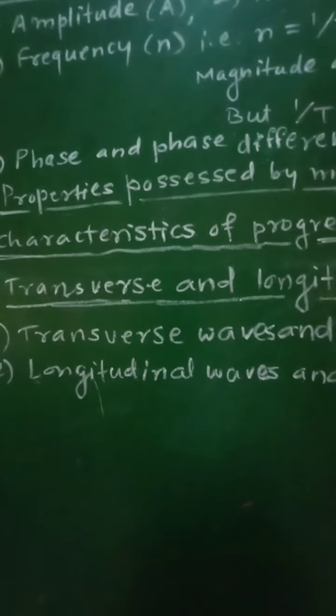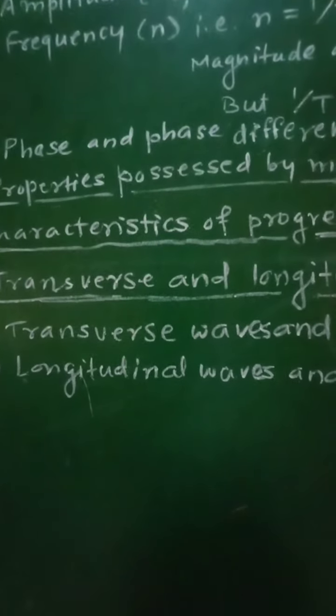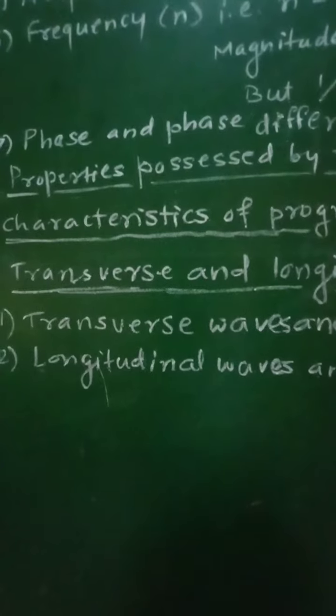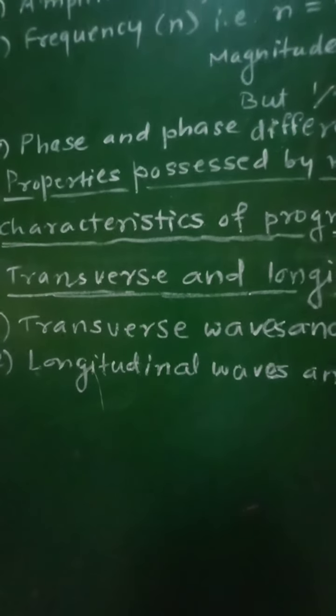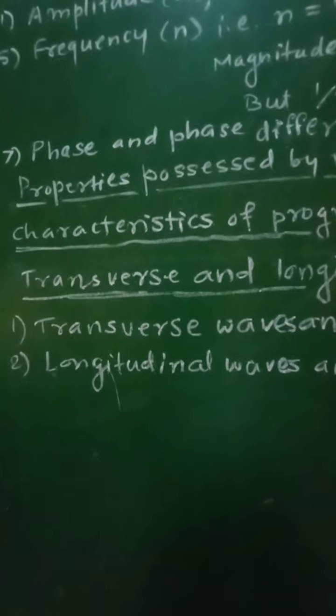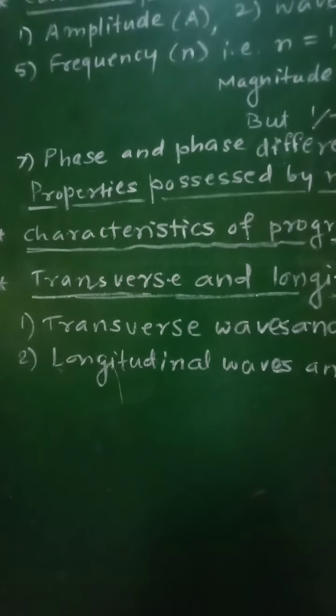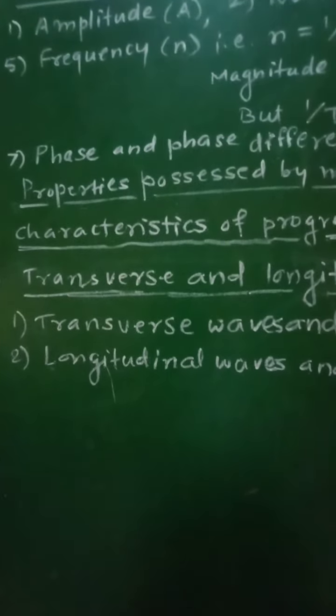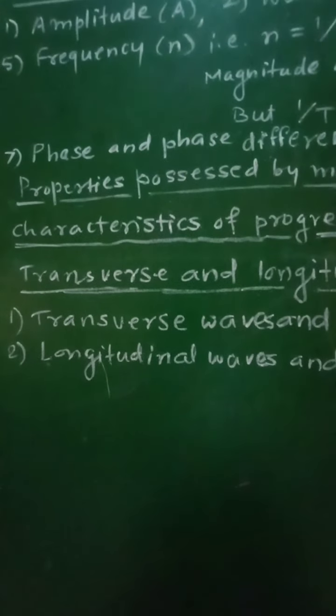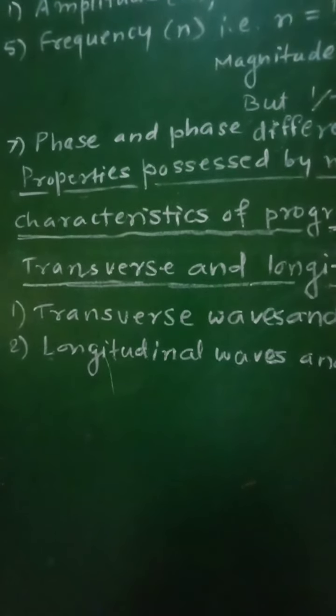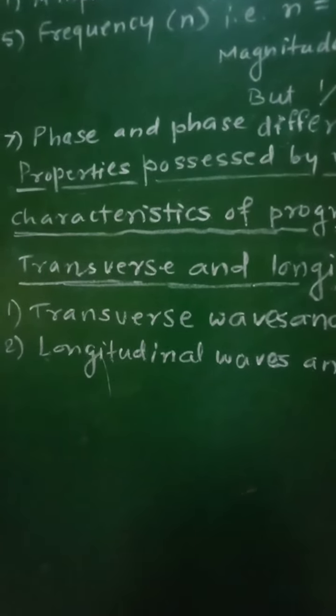The fourth characteristic is that crests and troughs advance in the medium and they are responsible for the transfer of energy. Fifth characteristic: transverse waves can travel through solids and on the surface of liquids only.